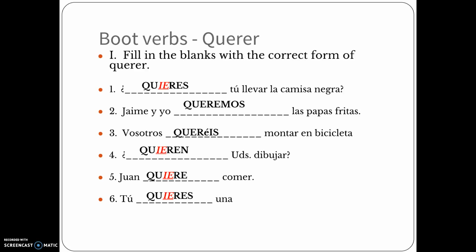Now this is pretty cool because look at número dos y tres, queremos and queréis. They didn't get a change. Why? Because they're outside the boot. Everything outside the boot doesn't get a change, doesn't get a stem change. Everything inside gets the change. So everything inside the boot gets a change. Okay. So remember, the nosotros and the vosotros forms never change. All right.